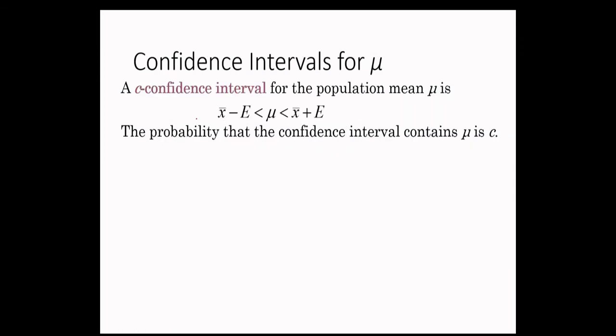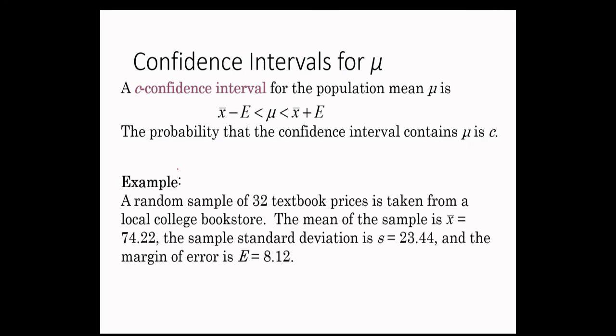So now we can compute the confidence interval, as you know, X bar minus E, X bar plus E. So our mu is going to fall inside this range. The probability that the confidence interval contains mu is C. A random sample of 32 textbook prices is taken from a local college bookstore. The mean is 74.22, the sample standard deviation is 23.44, and the margin of error is this.